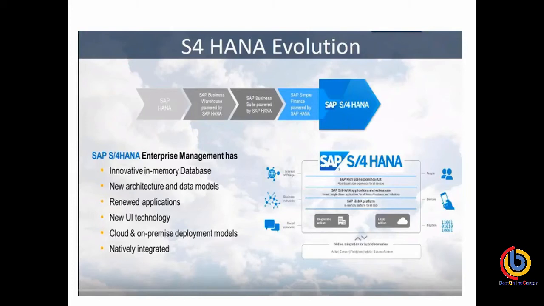Okay. S/4HANA and Enterprise Management, both are the same. S/4HANA is now being called Enterprise Management (EM). So this is an innovative in-memory database, new architecture in data modeling, renewed applications, new user interface technology, and SAP has given choices of cloud or on-premise deployment model. Here it's only 2 models, but there's a third, which is hybrid. Okay, these are the kinds of benefits that we'll be getting using S/4HANA.